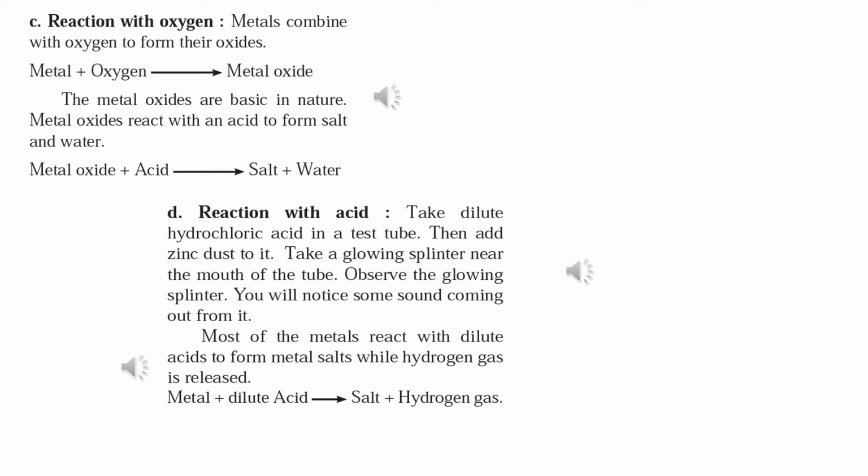Most of the metals react with dilute acid to form metal salts while hydrogen gas is being released. Because of this hydrogen gas, you will hear a popping sound, and the hydrogen gas is flammable. Because of this reaction, when hydrogen gas is released, the flame will get a little brighter. So this test helps us prove that metals do react with acid and form salt and release hydrogen gas.